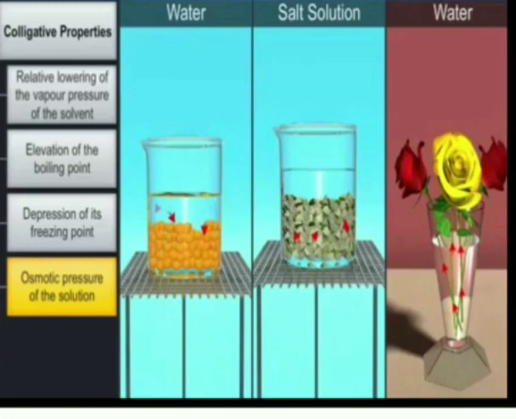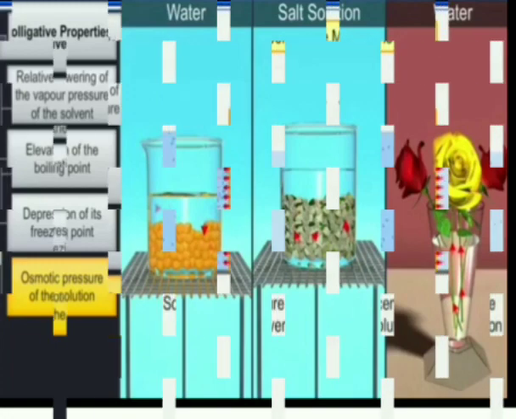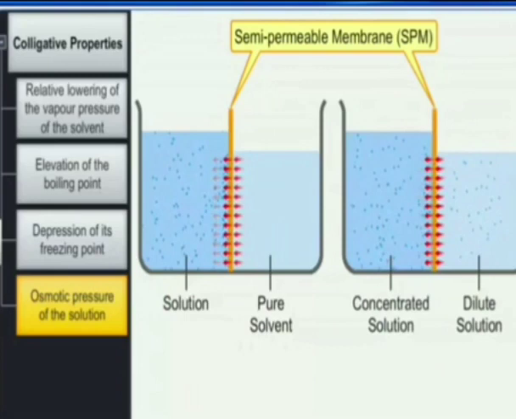The movement of solvent particles is only taking place with the help of a membrane through which these solvent molecules are passing, and this membrane is said to be the semi-permeable membrane. The semi-permeable membrane is the membrane which only allows solvent particles, not solute, to pass through it. So that membrane is called the semi-permeable membrane.